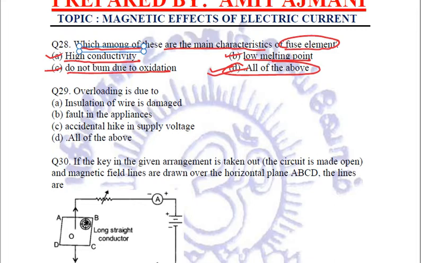Fine. Next question. Overloading is due to. What is the reason for overloading? Is it the insulation of wire is damaged? Yes, it causes overloading. If there is any fault in the appliances, it also causes overloading. If there is accidental hike in supply voltage, of course it is going to cause overloading. So the answer is all of the above factors, they cause overloading.